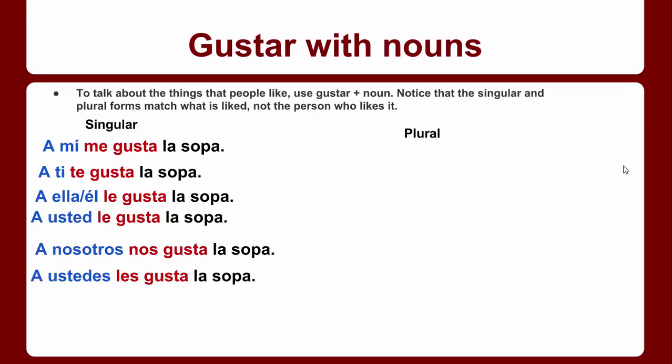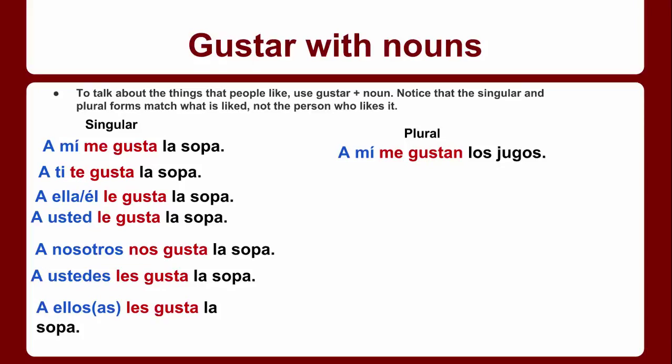A ustedes les gusta la sopa, they like the soup. And a ellos or a ellas les gusta la sopa, they like the soup. As you can see, I'm adding the pronoun right before it to add emphasis. Remember, that's optional. You don't have to do it. Now let's focus on some plural nouns. And hopefully you'll notice that the verb gustar is plural by adding an n, gustan.